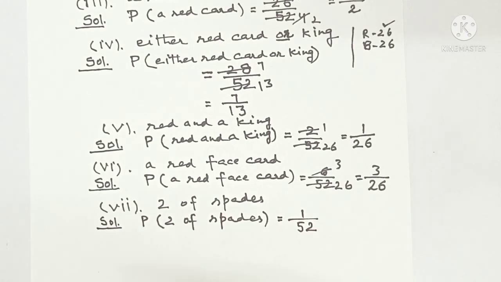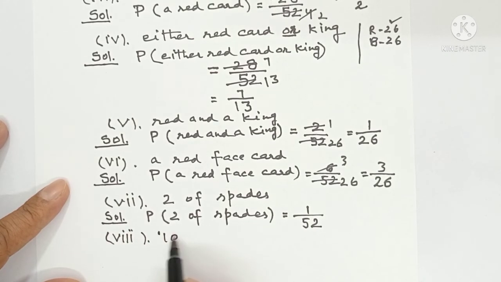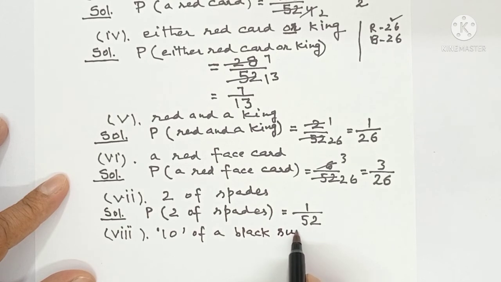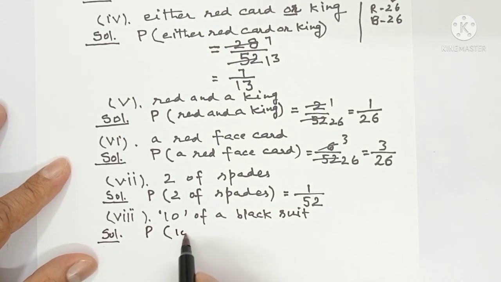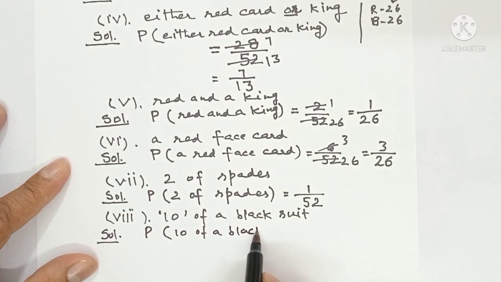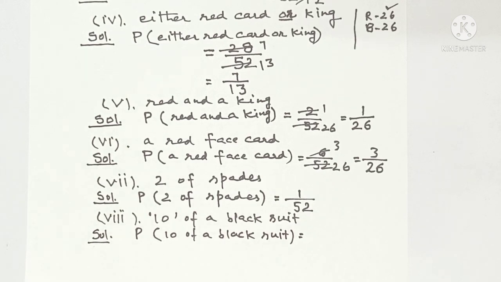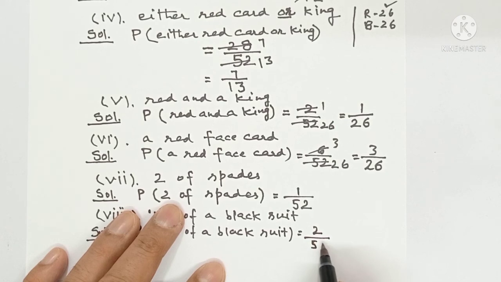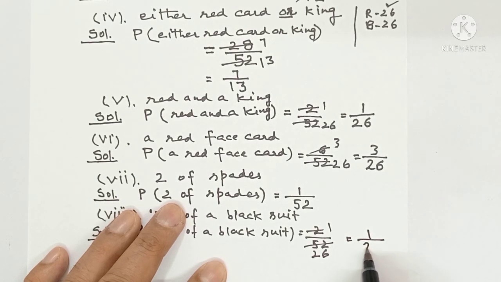Now one more part we can do. Eighth, 10 of a black suit. We have to find the probability of the 10 card in a black suit. Right? Solution. So P in the bracket 10 of a black suit. Now tell me, how many 10 cards of a black suit are there? There are 2 cards of 10 in black suits: one of spades and one of clubs. So it will be 2 upon 52. 2 ones are 2, 2 26s are 52. So it will be 1 upon 26.